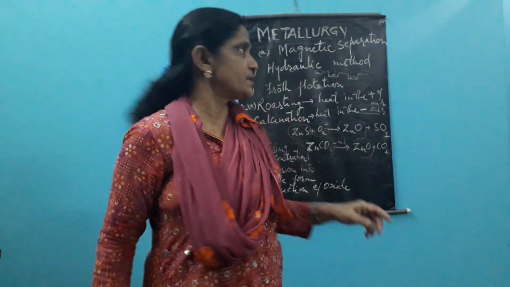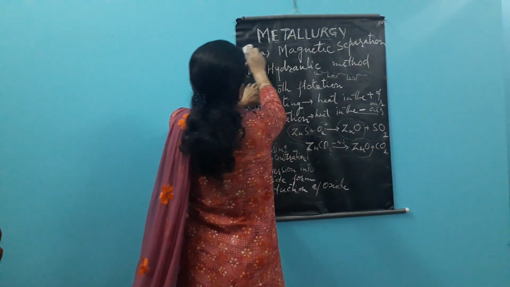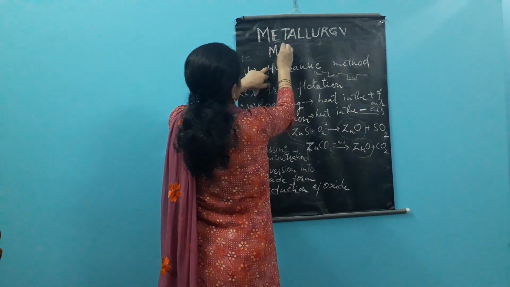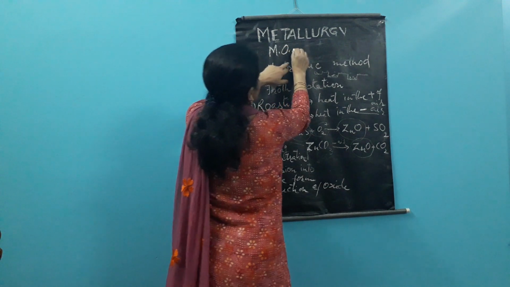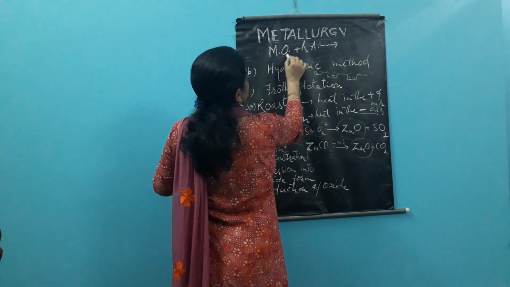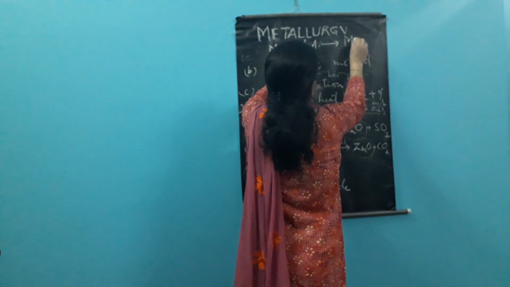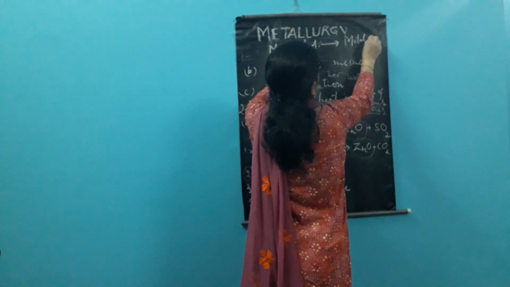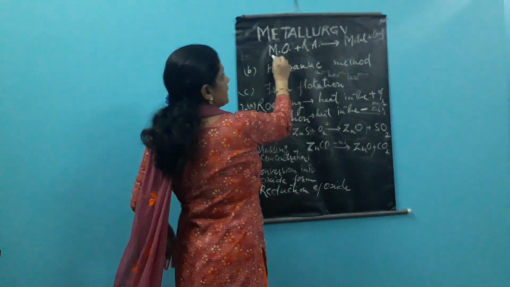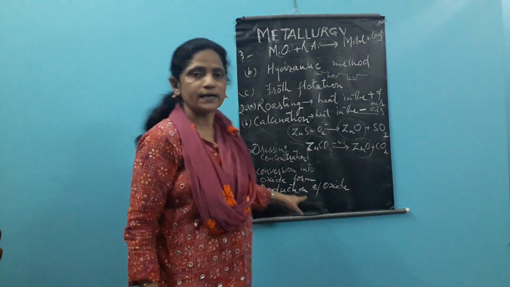Here the oxide means the metallic oxide. This metallic oxide is to be treated with a reducing agent, which will withdraw the oxygen and convert it into free metal plus some other compound. So this is the step: reduction of oxide.